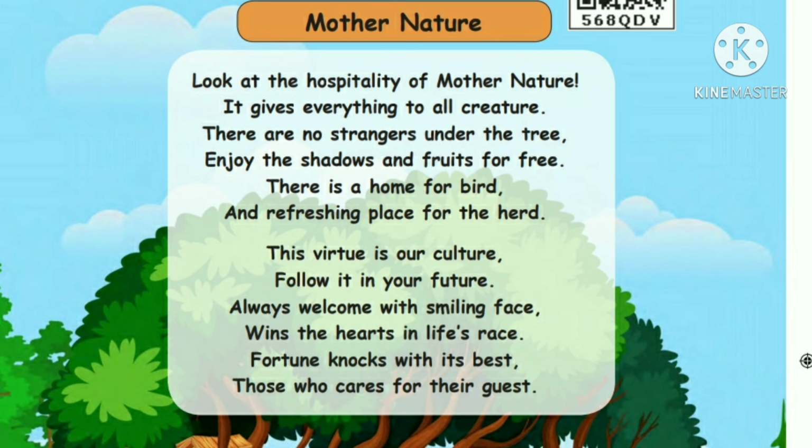Recite the poem Mother Nature. Look at the hospitality of Mother Nature. It gives everything to all creature. There are no strangers under the tree. Enjoy the shadows and fruits for free. There is a home for bird and refreshing place for the herd. This virtue is our culture. Follow it in your future. Always welcome with smiling face. Wins the hearts in life's race. Fortune knocks with its best those who cares for their guest.